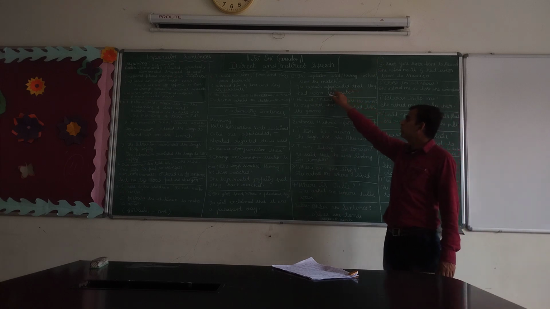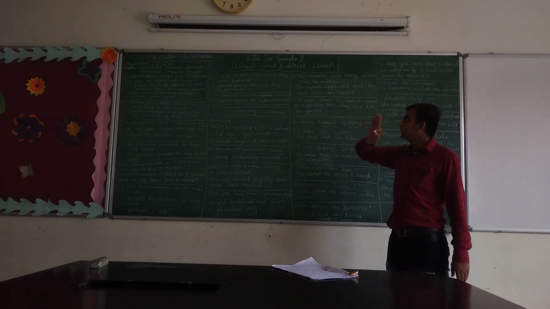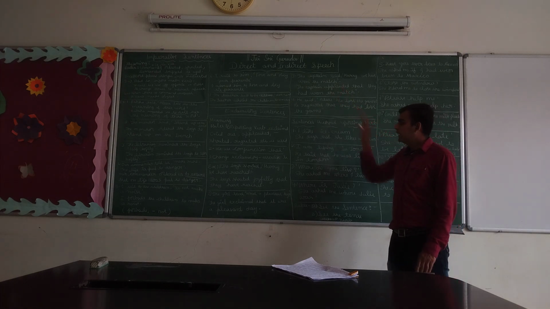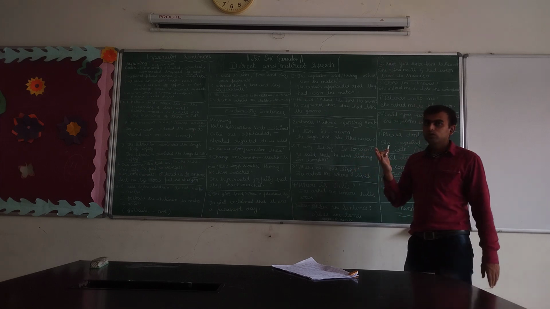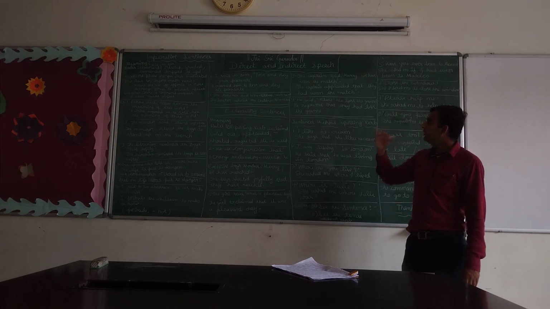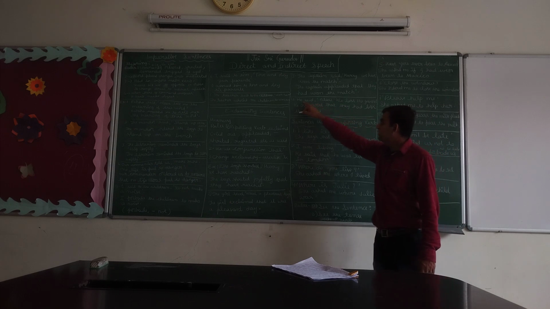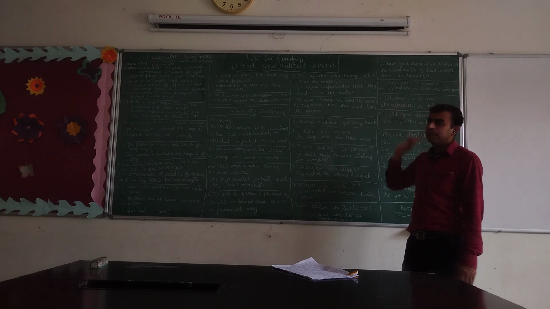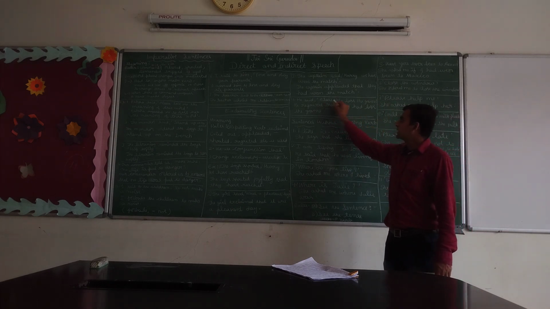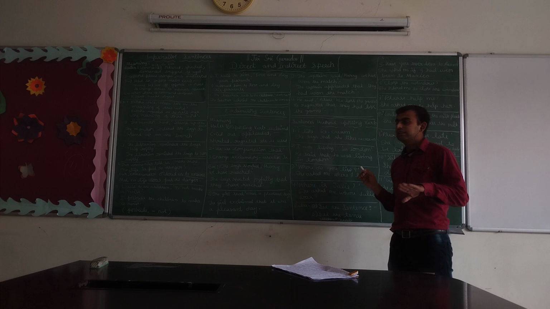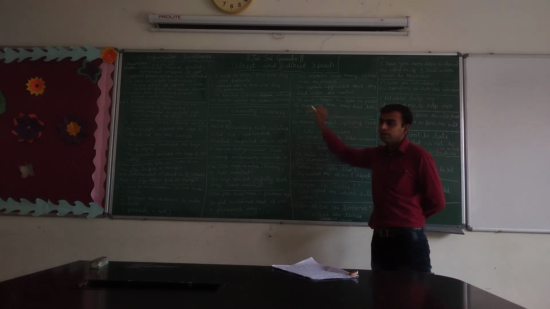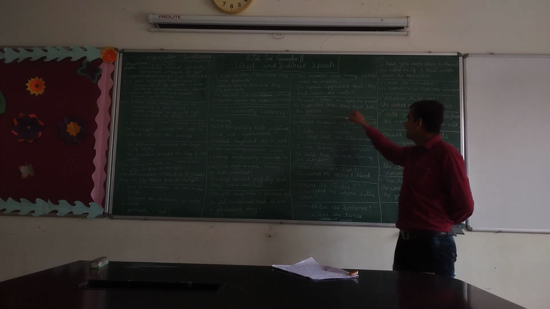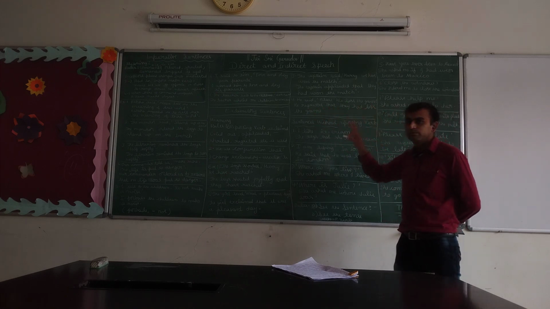So we have to put the reporting verb according to the sense. Whenever there is happiness, we have to put applauded. Whenever there is sadness, we have to use some other reporting verb. Is it clear? So the final one. He said, "Alas, we lost the game." Whenever we use alas, there is a sad feeling. So how to make this sentence into indirect speech? He regretted that they had lost the game. Is it clear?